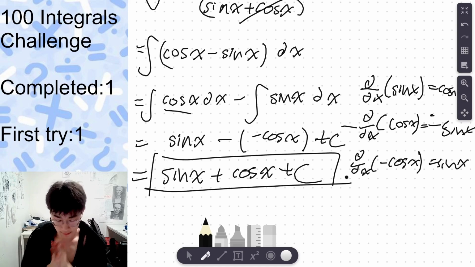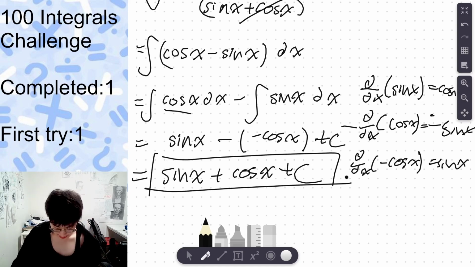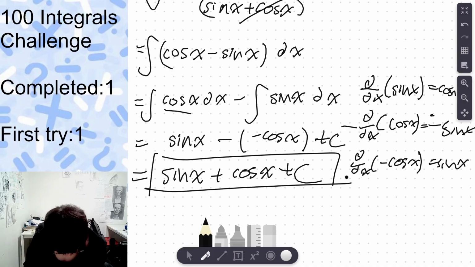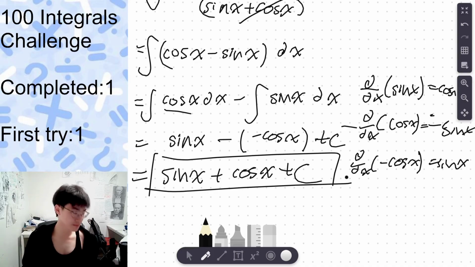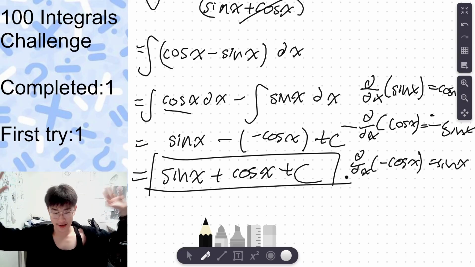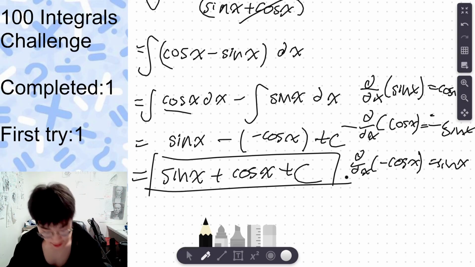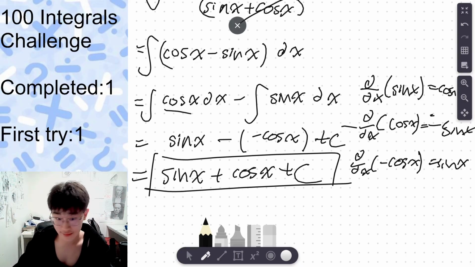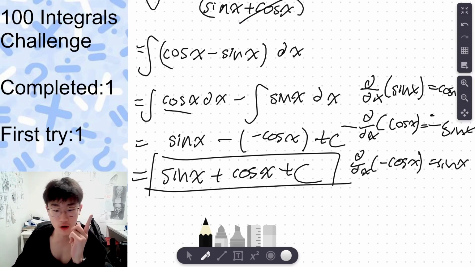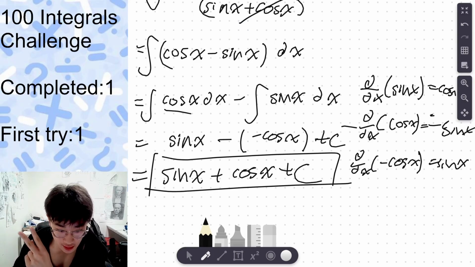Hopefully it is correct. Please be correct. Let's test. Alright, and the answer is sine of x plus cosine of x plus c. Oh my gosh, I cooked, guys. I have never gotten this lucky before. Oh my god. Alright, 2 for 2. Life is good. 2 for 2.